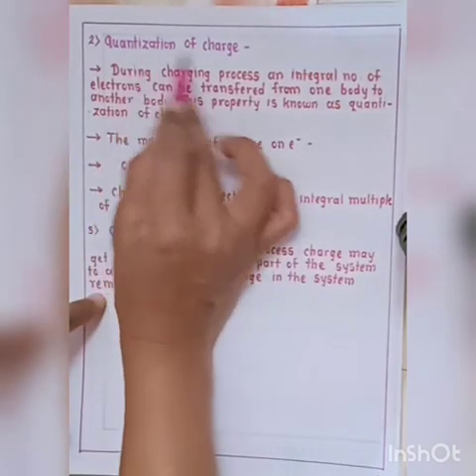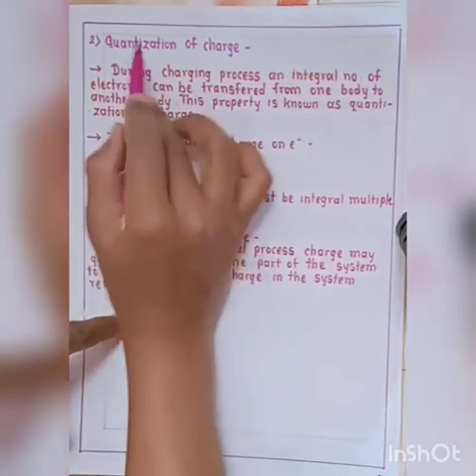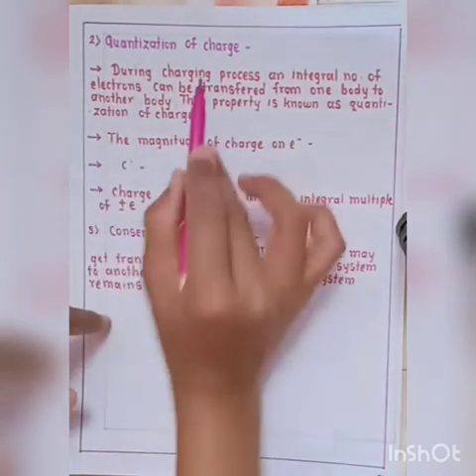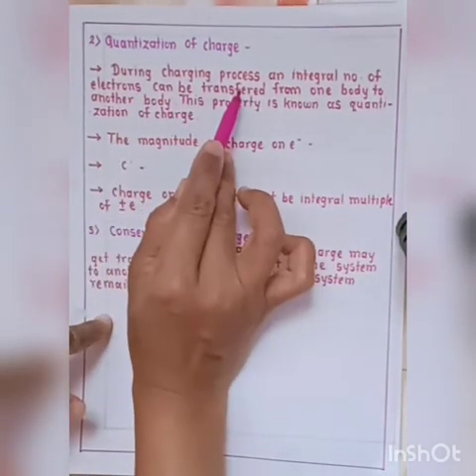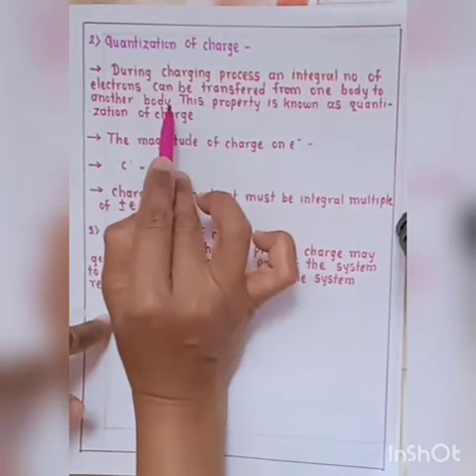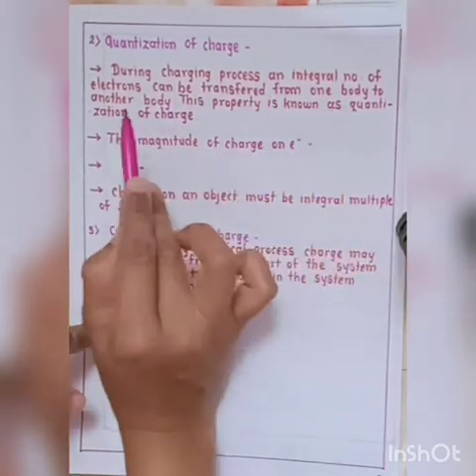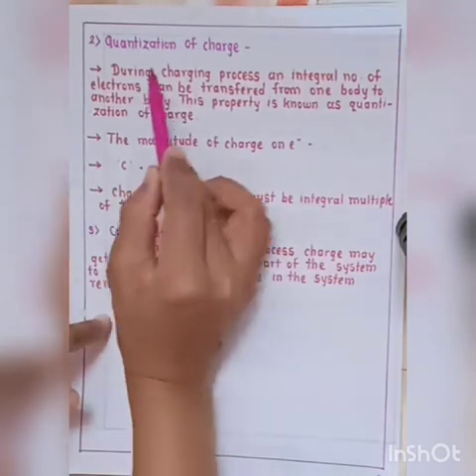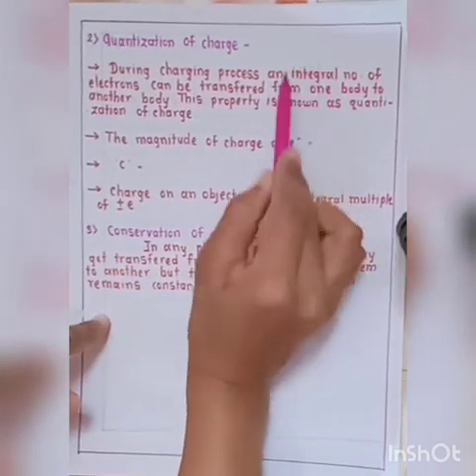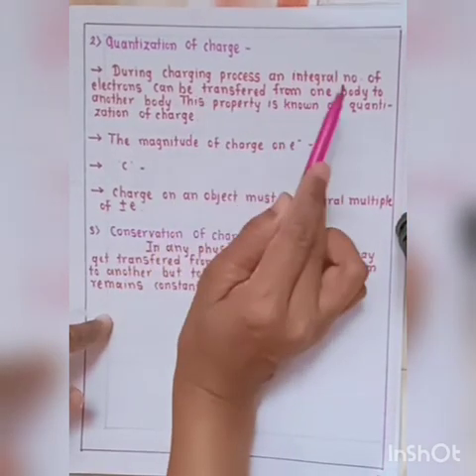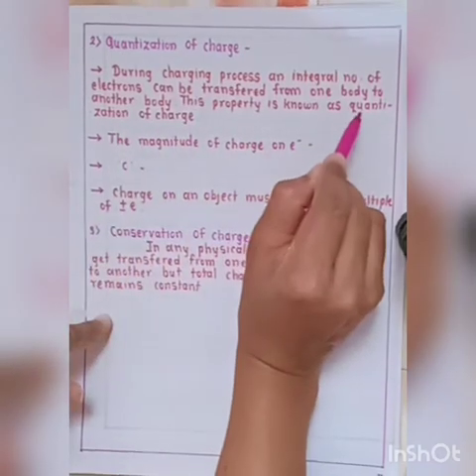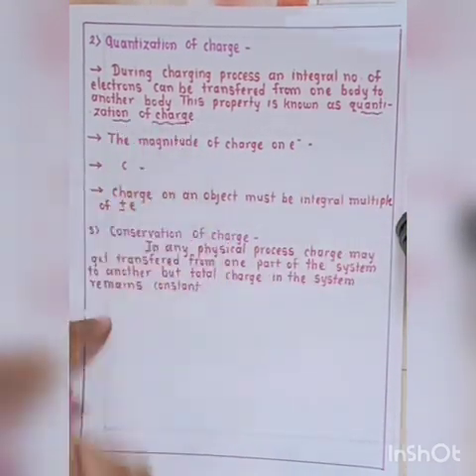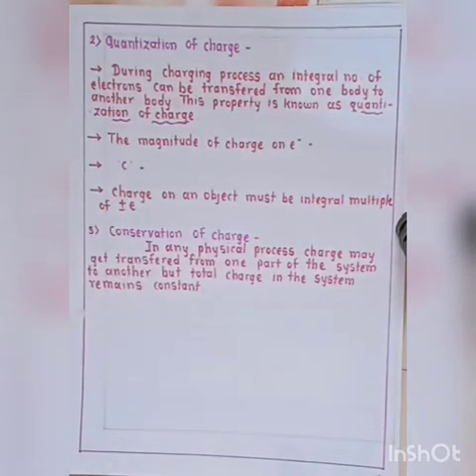Okay, now the next property, second, quantization of charge. Now what do you mean by quantization? During the charging process, an integral number of electrons can be transferred from one body to another body, and this property is known as quantization of charge. Quantization means an integral number of electrons can be transferred from one body to another body.